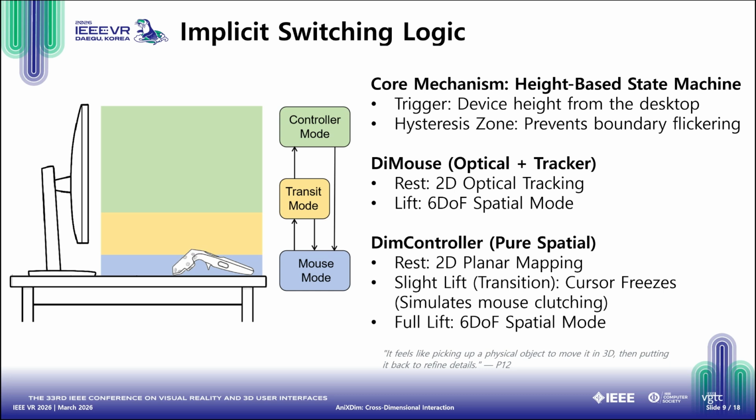The DIM controller is more complex because it relies entirely on spatial tracking. We had to simulate the traditional mouse lift operation, the action of clutching and lifting a mouse to reposition it on the desk without moving the cursor. To solve this, we introduced a transition mode. When the DIM controller is slightly lifted into the hysteresis zone, the cursor freezes. This decouples the spatial position from the screen, allowing users to reposition the controller on the desk just like a normal mouse. When fully lifted, it enters 6 degrees of freedom spatial mode.